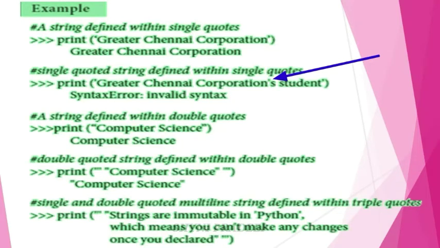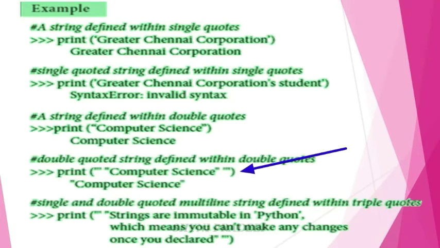See the next example. Print computer science. It is in double quotes, so you will get the output computer science. Next, print computer science, which means the double quoted string computer science is enclosed within triple quotes. So you will get the output computer science with double quotes.